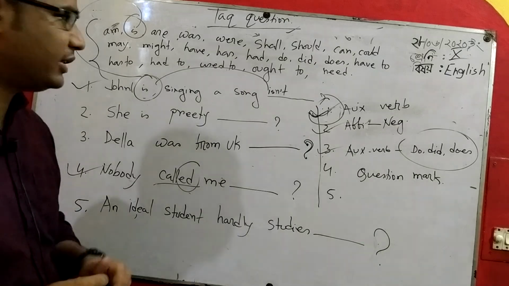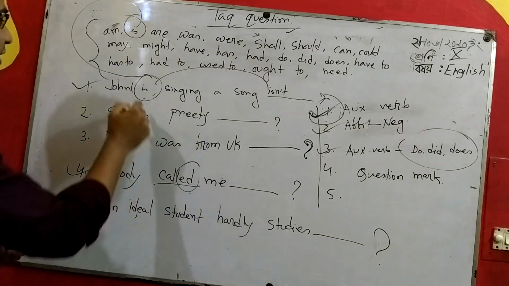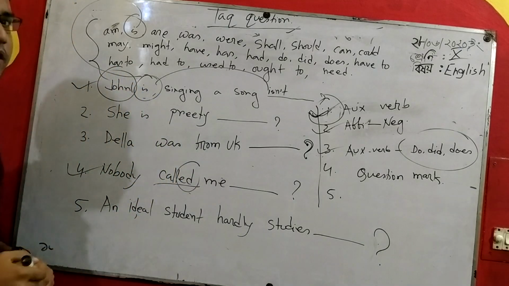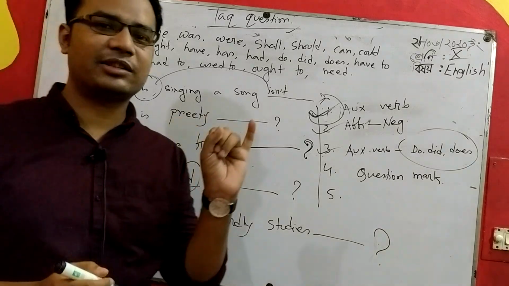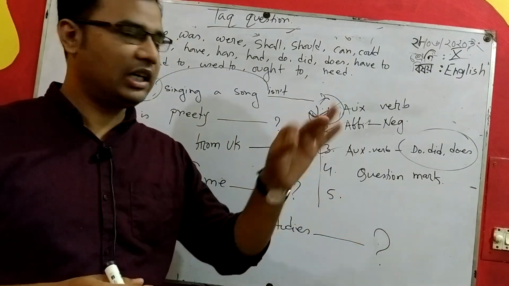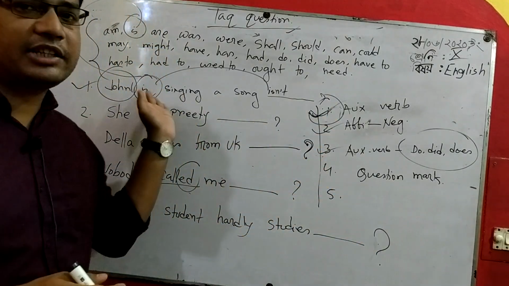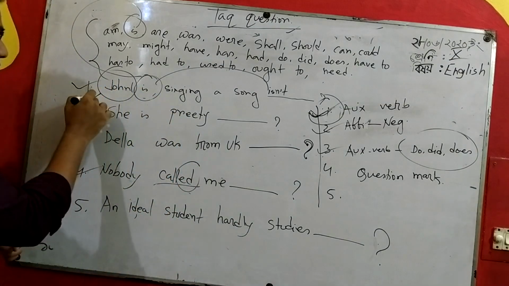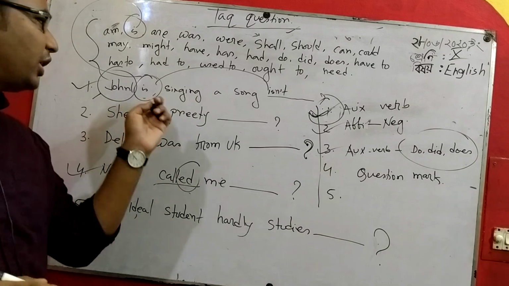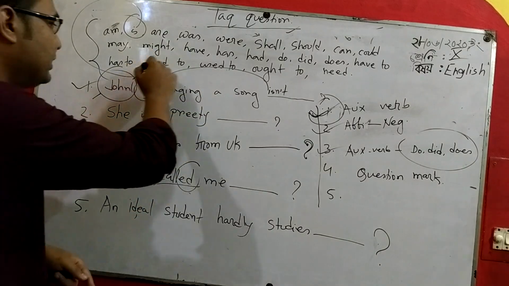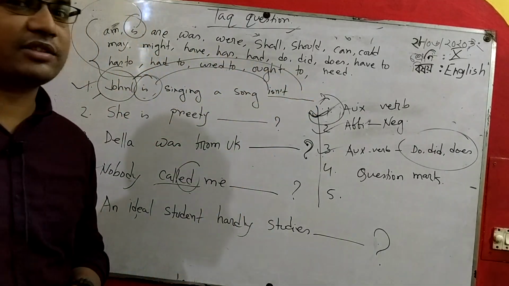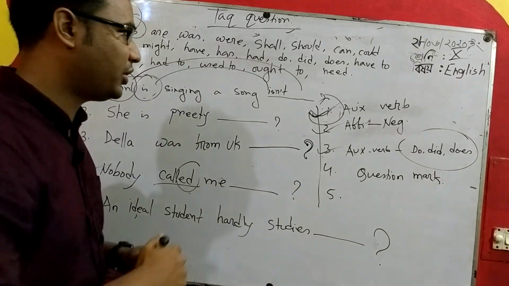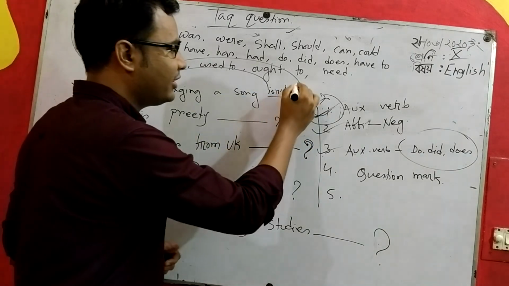Then what is the subject in this sentence? What is the subject of the sentence? Subject is John. And John is male or female? Suppose John is a male. So you have to put the noun here, and instead of noun you have to put the pronoun, isn't he?